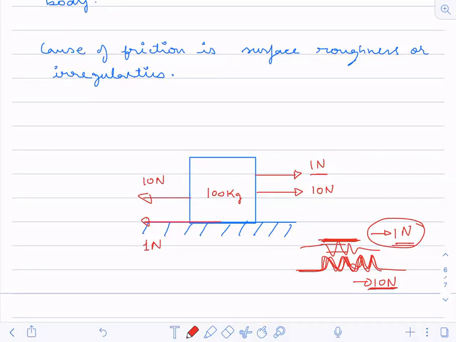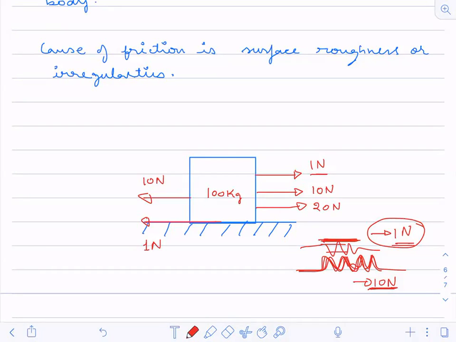Fine. Now suppose you have applied 20 Newton, and you see that the body has still not moved. Even at 20 Newton the body is not moving.